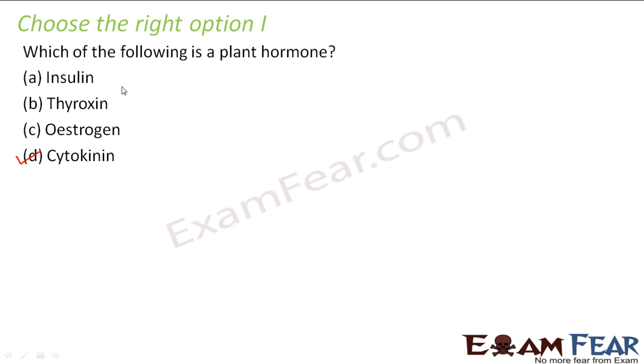What is insulin, by the way? Insulin is a hormone which is secreted by the endocrine part of the pancreas. What does it do? It decreases the level of glucose in blood. Clear? What is thyroxine? It is secreted by the thyroid gland. It helps in the metabolism of the body. Estrogen is a female hormone. It is secreted by the ovaries and it helps in the development of primary and secondary sexual characters in females. And cytokinins are naturally occurring plant hormones which promote plant growth.